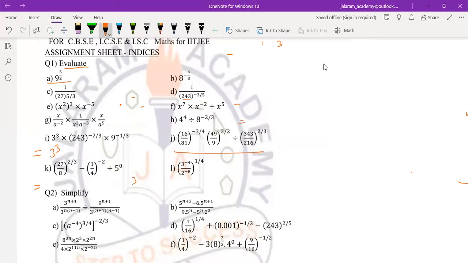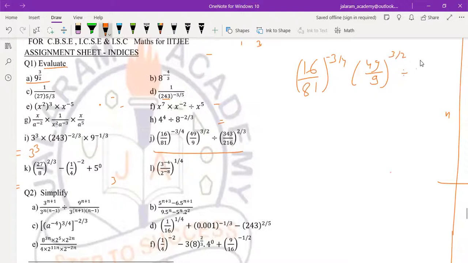Similarly, you can solve this also. 16 by 81 whole to the power minus 3 by 4. 49 by 9 whole to the power 3 by 2 divided by what? 343 upon 216 whole to the power 2 by 3.